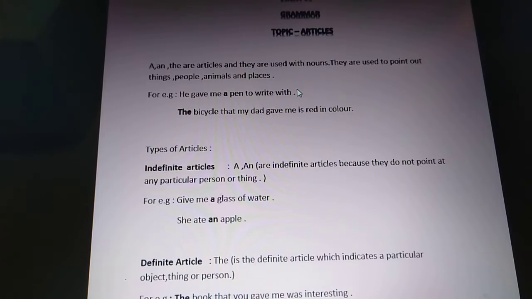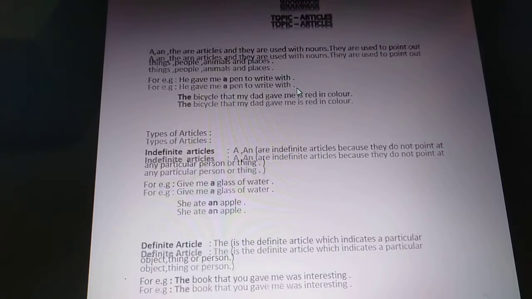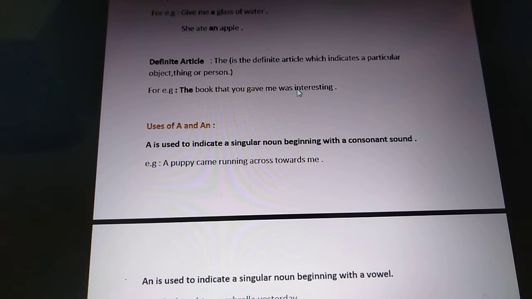Now the uses of the articles. Uses of a and an. A is used to indicate a singular noun beginning with a consonant sound. Now you know what consonants and vowels are.